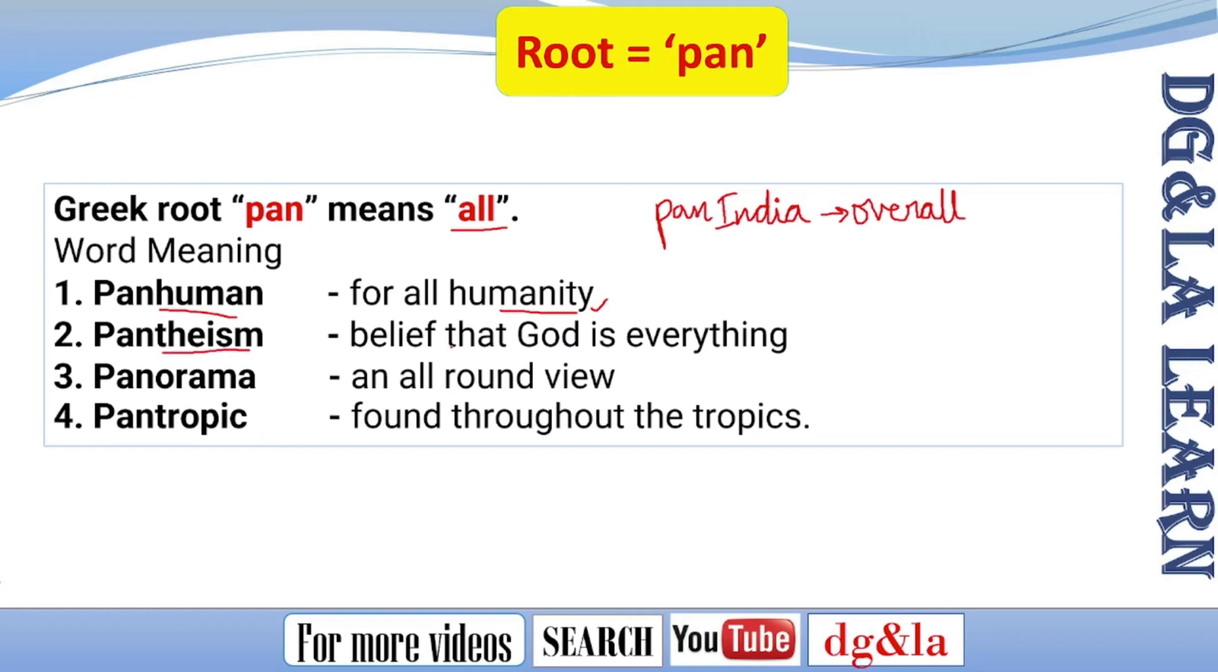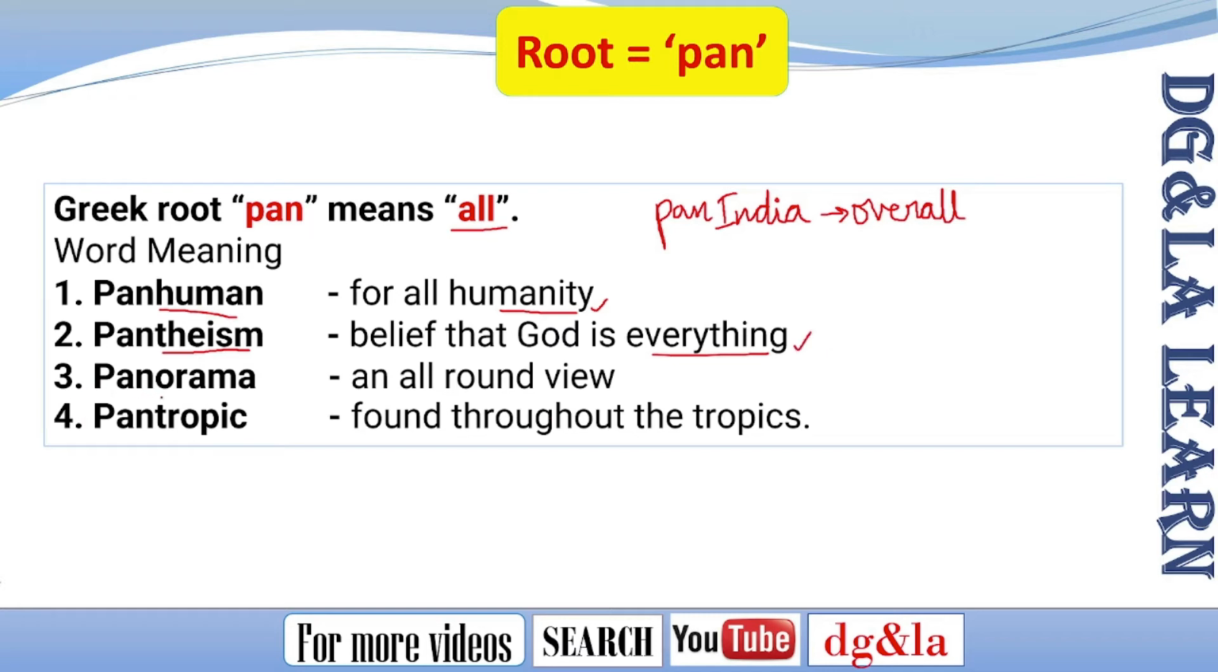It means the belief that God is everything. So this is in the context of a religion, like the belief that the universe is in some sense divine and should be revered. And moreover, pantheism identifies the universe with God but denies any personality or transcendence of such a God. So simply, belief that God is everything is called pantheism.